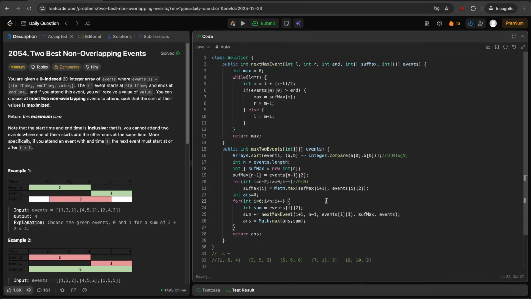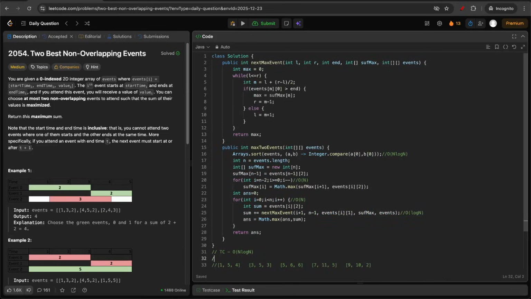And here we are iterating on the array, and inside that, for each iteration, we are performing the binary search, which has a complexity log n. So overall, this for loop will have complexity n log n. So total time complexity will be order of n log n. Coming to the space complexity, we are only creating a suffix max array, which is of size n. So space complexity will be order of n.